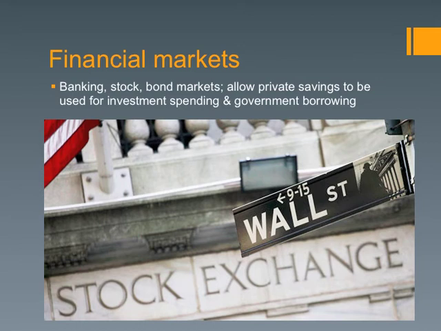When we put our money into any of those things, into a bank, into stocks, or into bonds, that's dealing with a financial market. And what happens is, instead of our savings just sitting in a shoebox, they're actually able to be used for something to grow the economy. We haven't really defined investment spending just yet, so we will get to that. But the source of investment spending is going to be private savings. That's where our investment spending comes from. It comes from private savings, and that'll be an important concept later on.